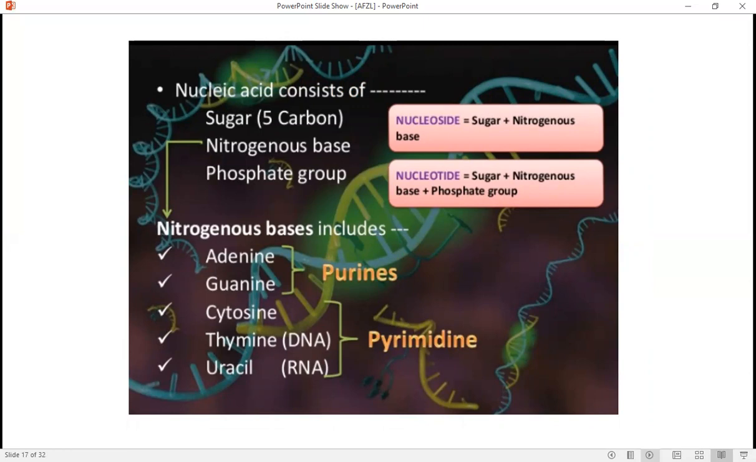Here I'm going to explain two terms. Nucleoside is the sugar plus nitrogenous base, but nucleotide is the sugar plus nitrogenous base plus phosphate group. Nitrogenous bases. There are two types of nitrogenous bases: purines and pyrimidines. Purines are adenine, guanine. Pyrimidines are cytosine, thymine, and uracil. Thymine is present in the DNA, and uracil is present in the RNA.